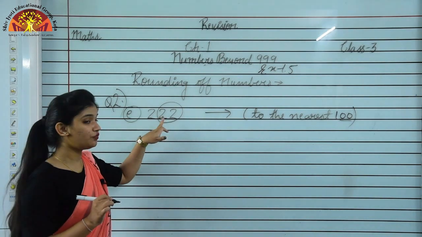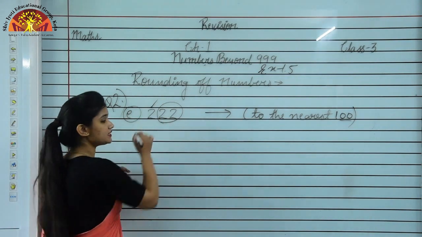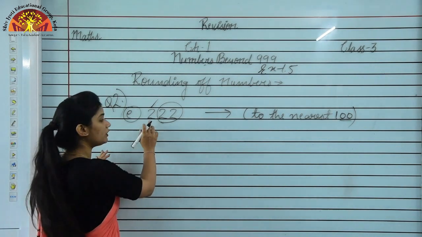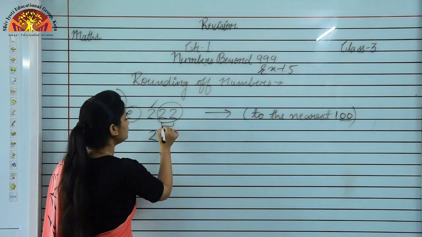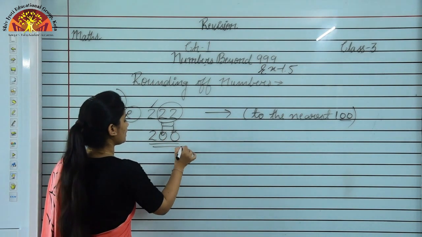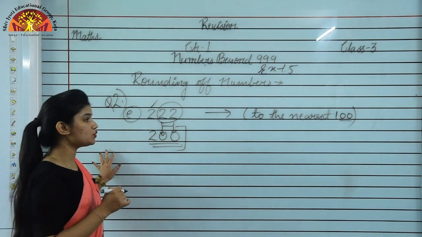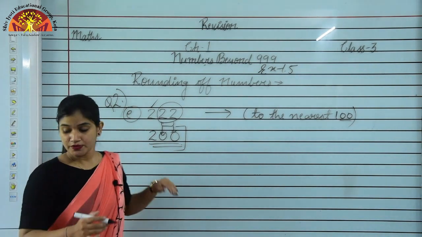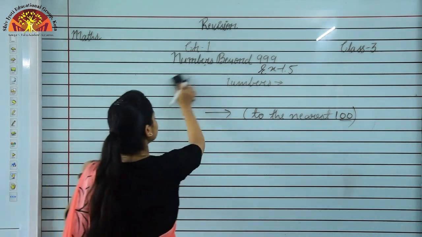Now this 22 is less than 50. If you see the number 50 or more than 50, अगर यहाँ पर कोई number 50 या 50 से ज़्यादा है, so you have to increase this number. But we have the number less than 50. 50 से छोटा number है, so will not increase this number. This number will be as it is. 2 will be as it is, and here we have to become, इन दोनों डिजिट्स को हम क्या बना देंगे 0 0. सो 222 100 के नियरेस्ट राउंड ऑफ होकर क्या बन गया 200. इज इट क्लियर? सो इन दिस वे स्टूडेंट्स यू कैन फाइंड एंड यू कैन राउंड ऑफ द नंबर्स.